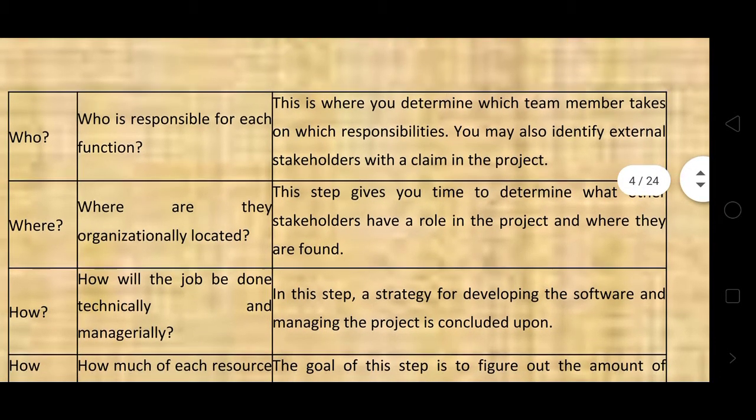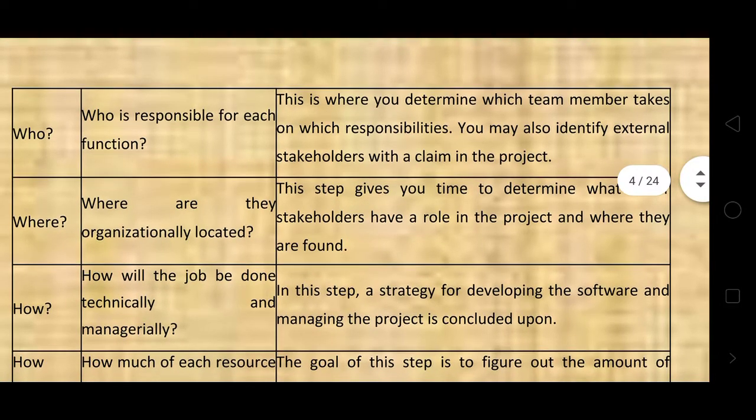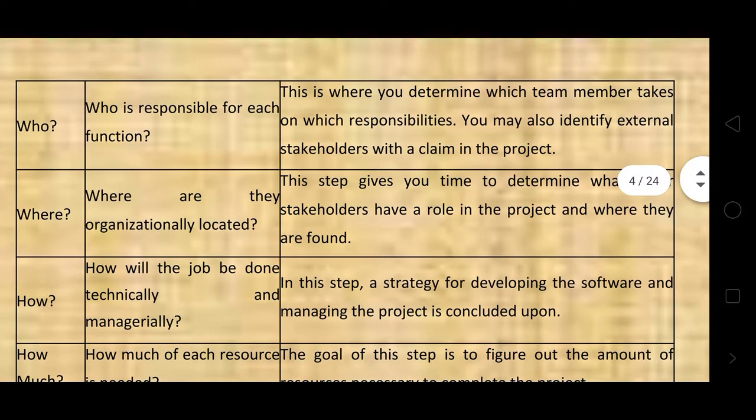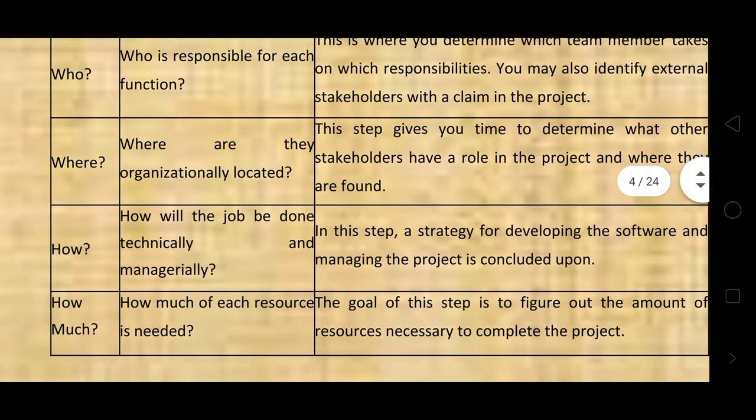You may also identify external stakeholders with a claim in the project. Each function must have a responsible person to organize the project.